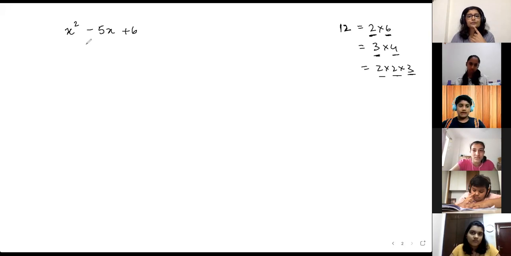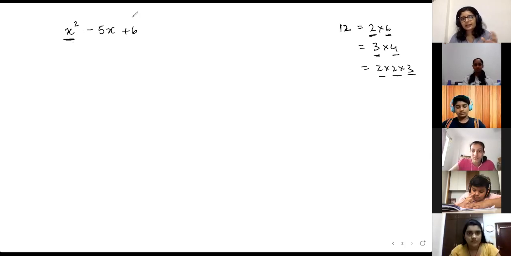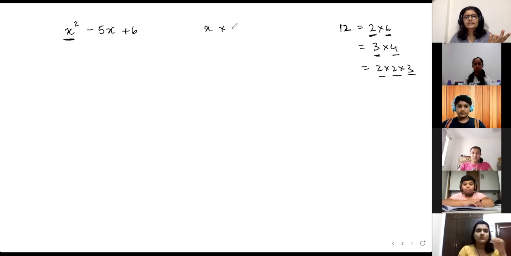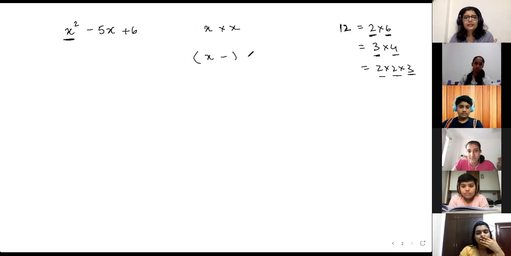How do you figure it out? By the power. Very good. So power in the sense, check the degree of the polynomial. So x square hai, matlab, it can be expressed as a maximum product of 2 different factors. X square kab aayega? Only when you do x into x, right? X into x will give you x square. So this can be expressed as x plus or minus of something into x plus or minus of something. Okay, so 2 factors in this thing.